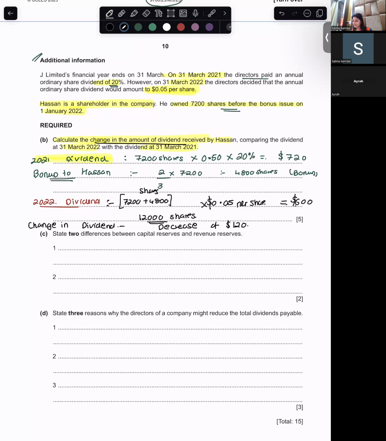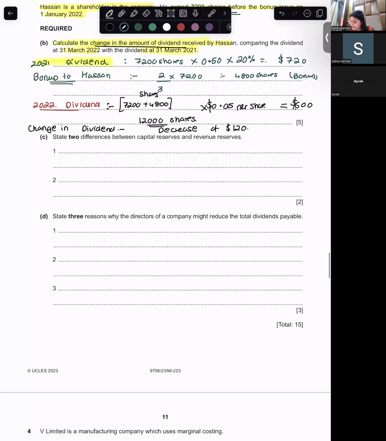Can you tell me two differences between a capital reserve and revenue reserve? Capital reserves are from non-trading activities and revenue reserves are from trading activities. Next difference.